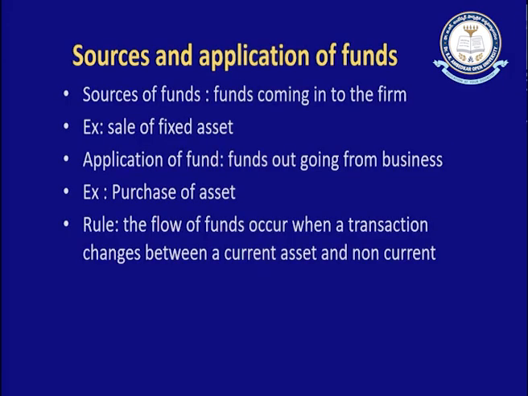Whenever a transaction occurs between a current asset and a non-current asset, only then do funds come in or go out. If it is only a change within the current assets, it will never reflect as a fund flow. So the rule is that the flow of funds occurs only when a transaction happens between a current asset and a non-current asset.